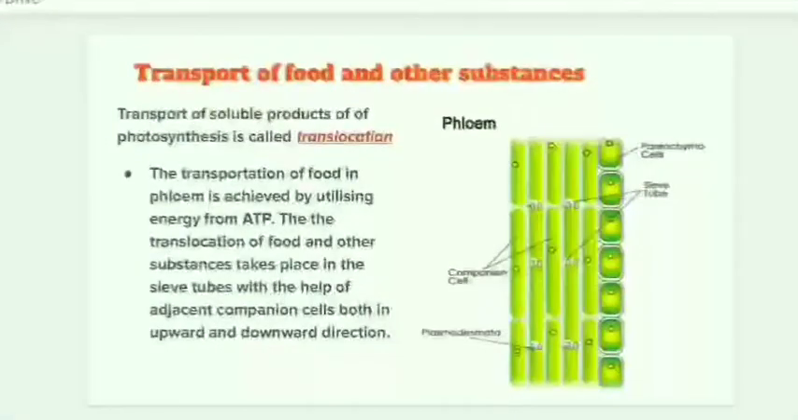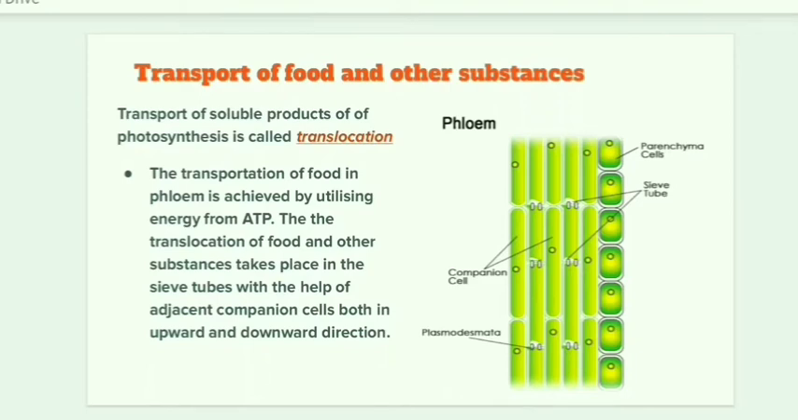So the next is transport of food and other substances. After the preparation of food in a leaf, it has to reach all parts of a plant, and this is achieved through the phloem tissue, and this process is called translocation. The transportation of food in phloem is achieved by utilizing energy from ATP, that is adenosine triphosphate. The translocation of food and other substances takes place in the sieve tubes with the help of adjacent companion cells, both in upward and downward direction.